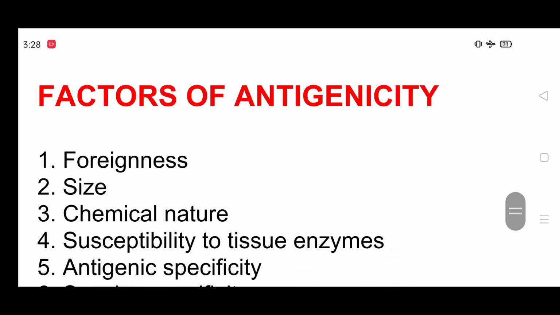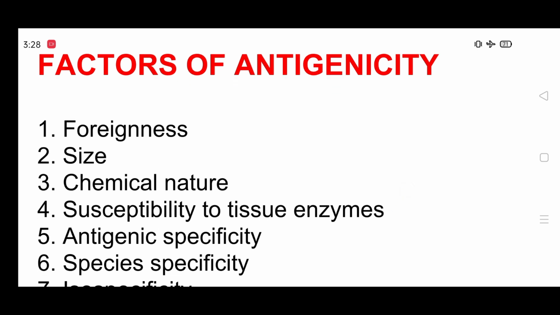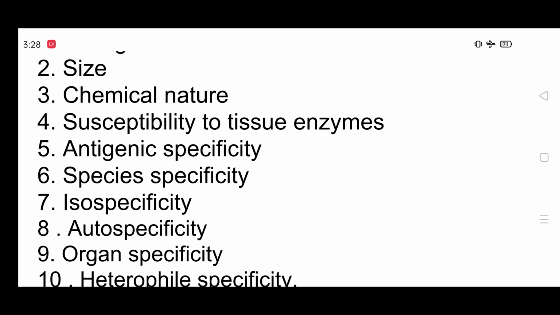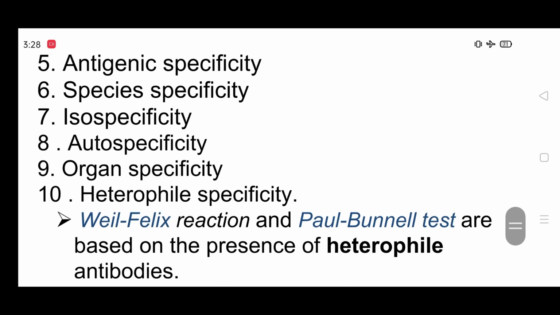Factors of antigenicity: which factors cause antigenicity? The first is foreignness, meaning a foreign factor entering our body. Then the size of the antigen, chemical nature, susceptibility to tissue enzymes, and specificity, which includes species specificity, isospecificity, autospecificity, and organ specificity.